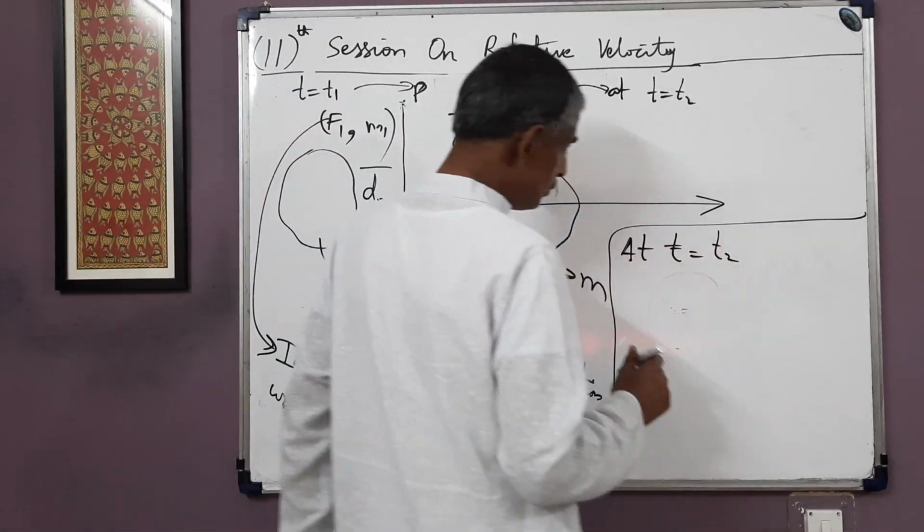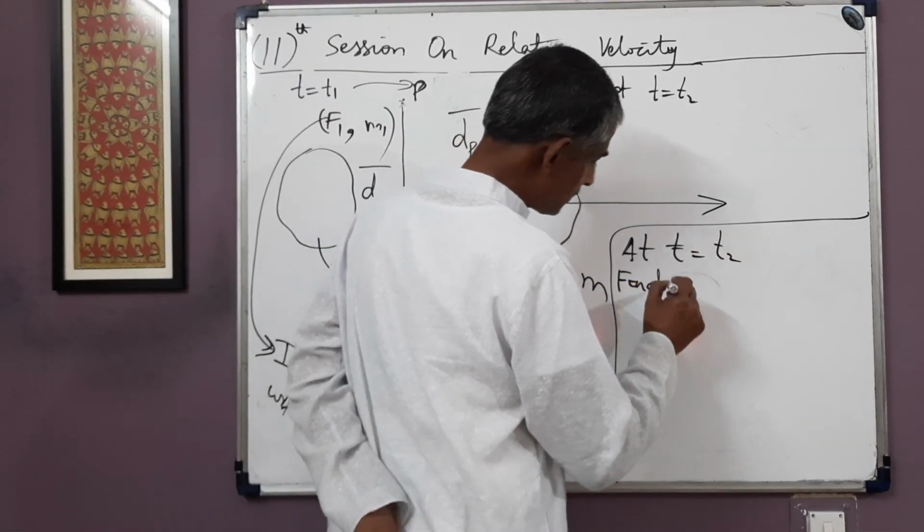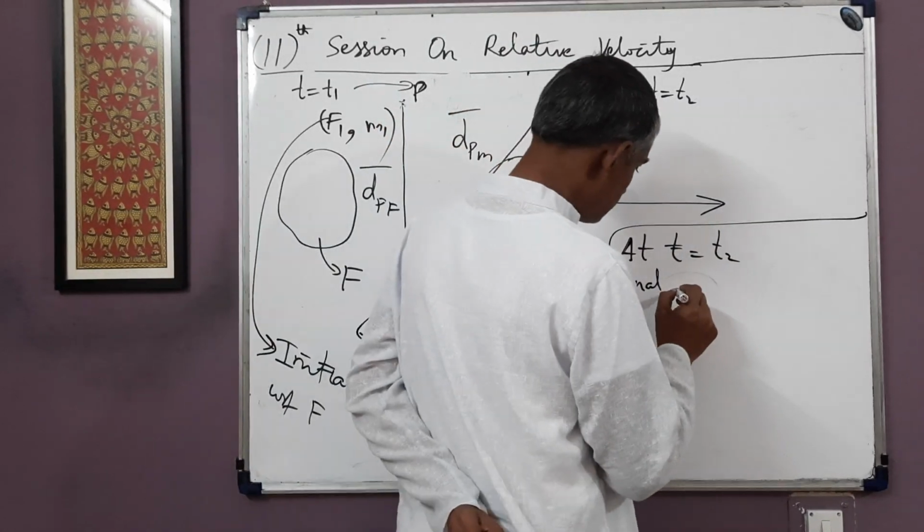So at T equal to T2, this is a summarization.